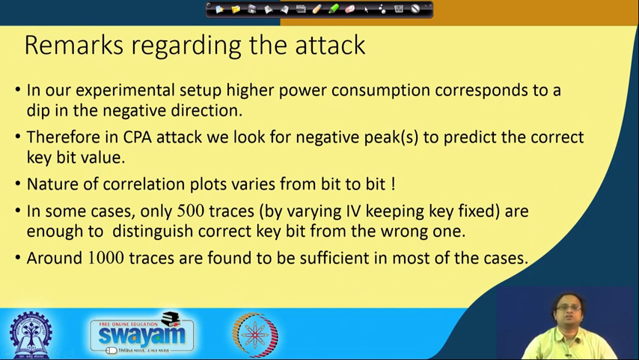The nature of the correlation plot varies from bit to bit. In some cases, only 500 traces are good enough. In some cases we find that we probably need more, and what we found is that around 1000 traces are sufficient to get the retrieval to be successful in all the possible bit positions.